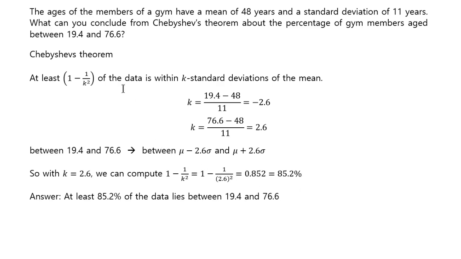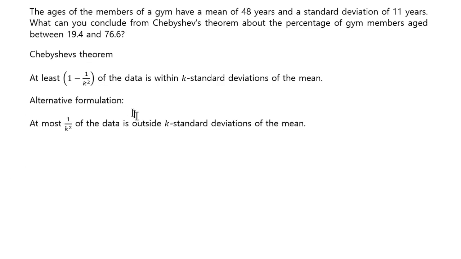Now I want to add one more comment about Chebyshev's theorem, because depending on what your textbook says, it might look a little bit different. Instead of having 1 minus 1 over k squared, you might subtract this from 1 and get 1 over k squared, an equivalent alternative formulation which says at most 1 over k squared of the data lies outside of k standard deviations of the mean, where k standard deviations means k times the standard deviation. Okay, so that's what I mean by k standard deviations.